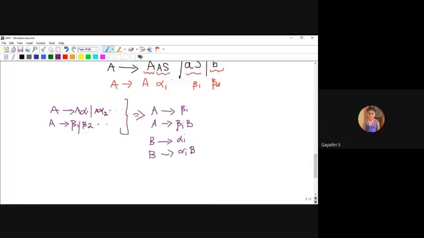So the answer: A produces beta 1, first beta i, that is beta 1. So A produces AS. Then A produces beta i appended with B, so A produces AS B.